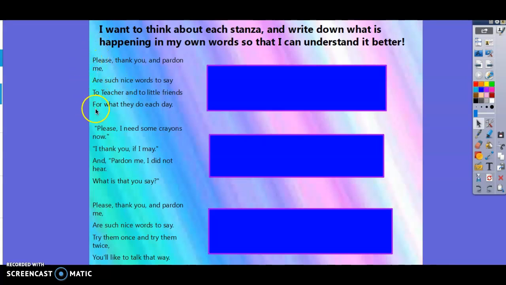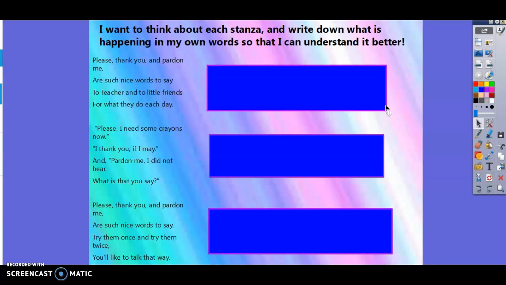So this would be one stanza, this one would be the second stanza, and this one would be the third stanza. So what I've done is I've gone through each stanza and said, what is the author really saying in that stanza? What is it really saying? And I'm going to write that in my own words so that I can understand that section better. And by understanding the whole poem better, maybe I can understand what message the author is trying to get me to understand.